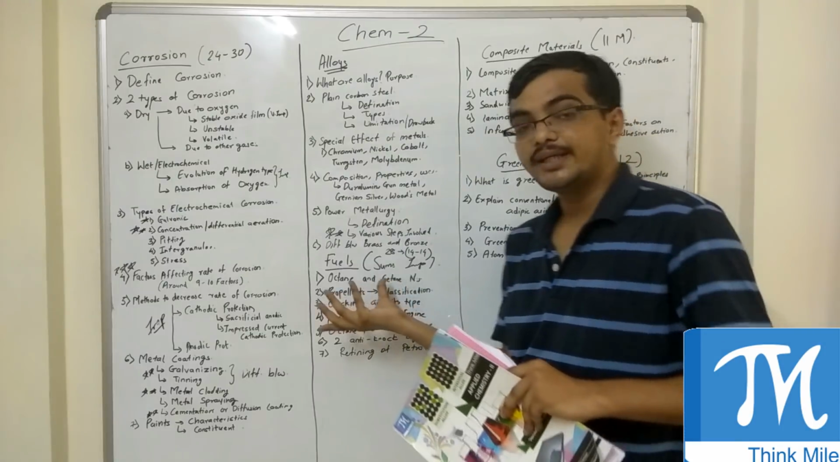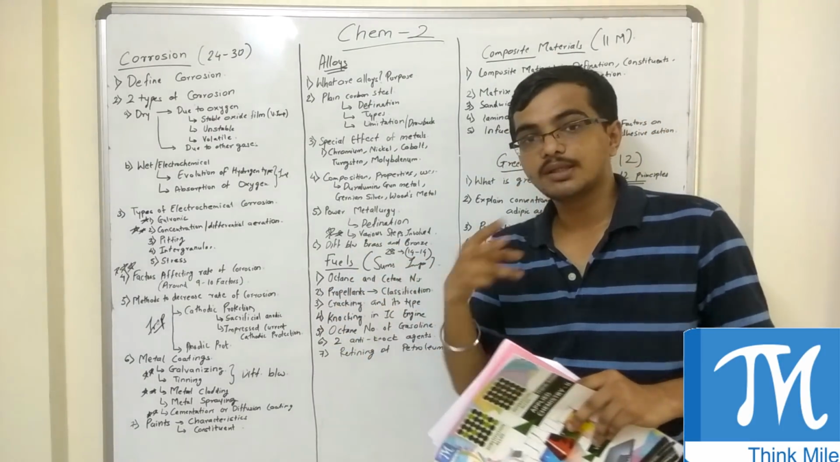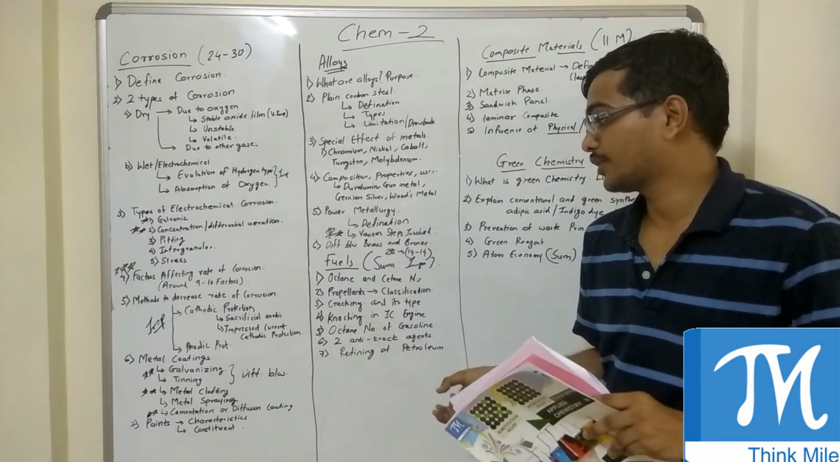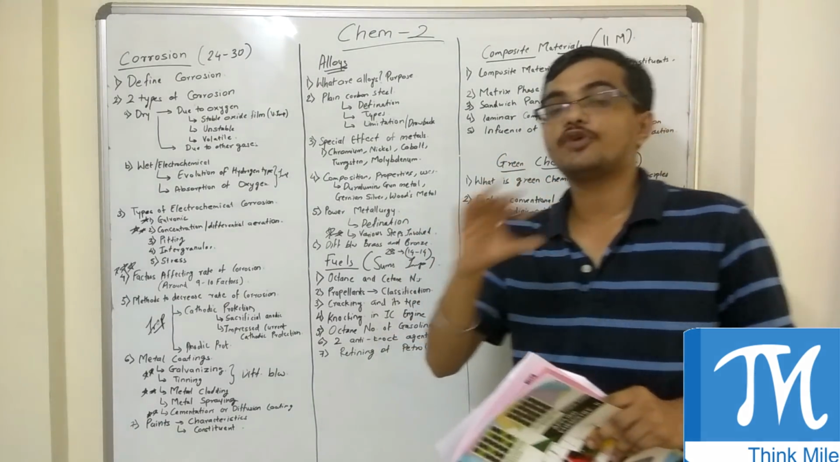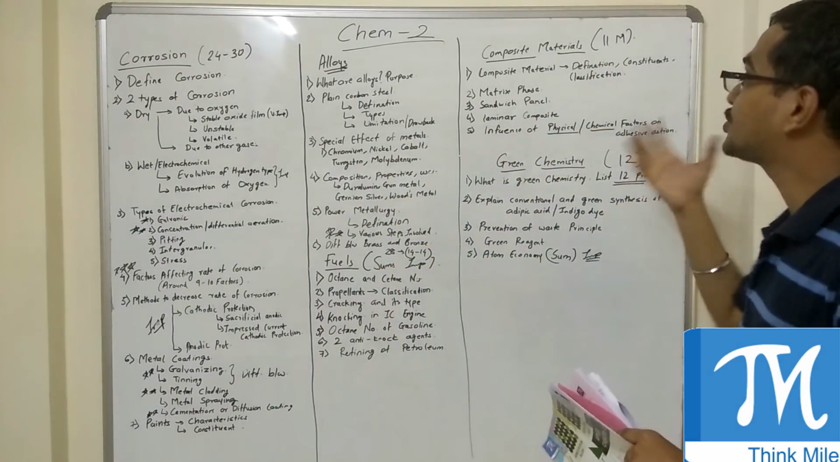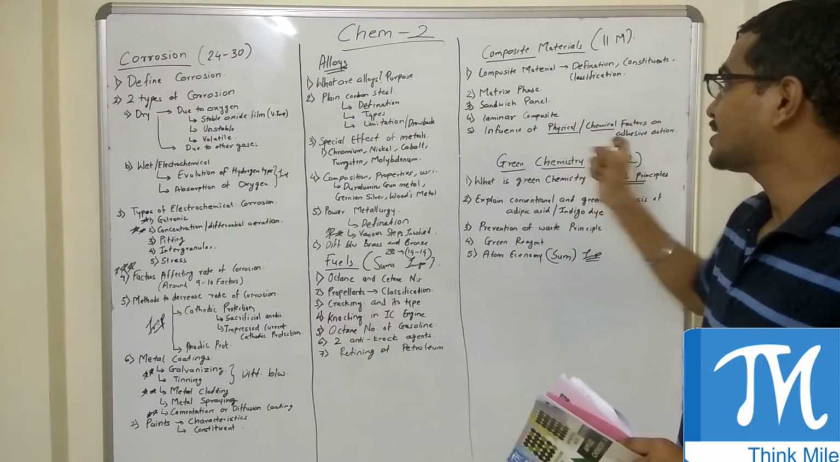So around 28 marks is asked from fuels. 14 marks is for problems, 14 marks is for theory. Okay, at least try to fetch 14 marks of problems. Now the next two chapters are very easy: composite materials and green chemistry.